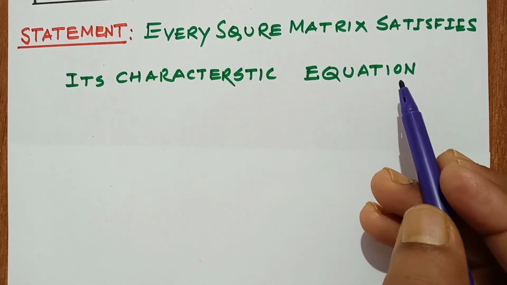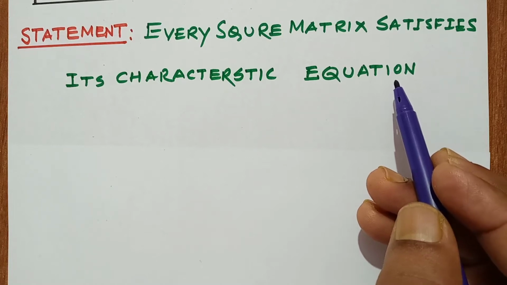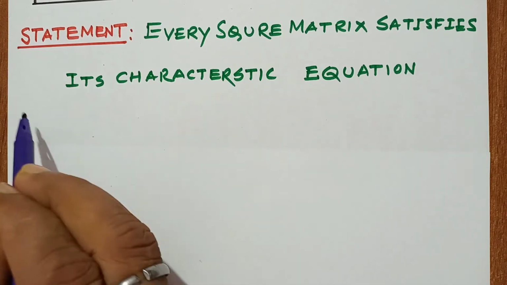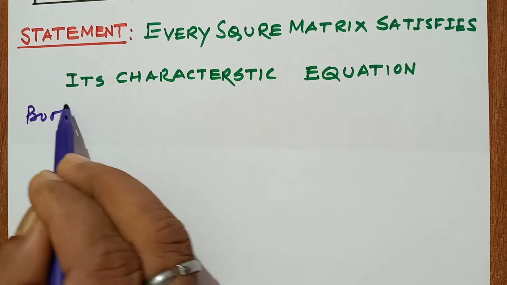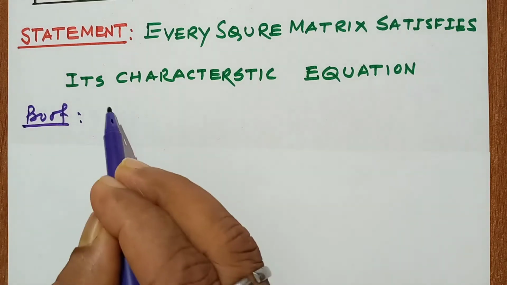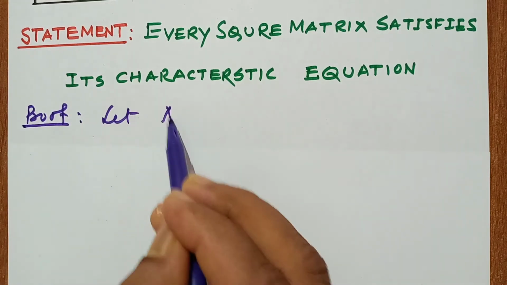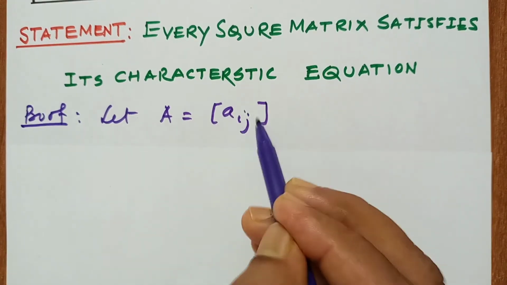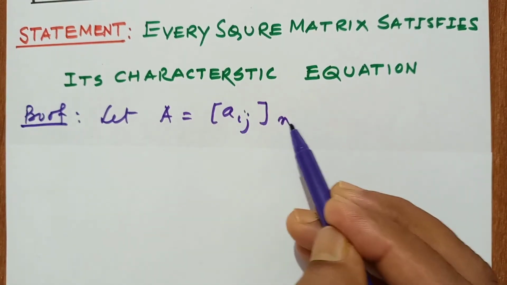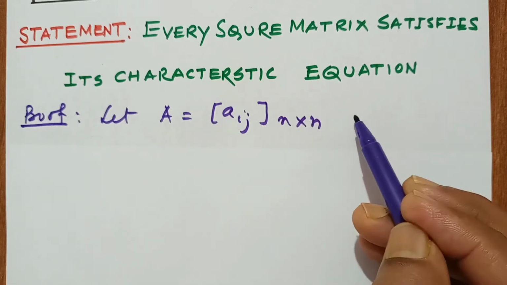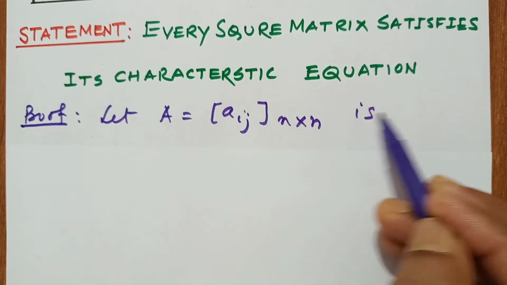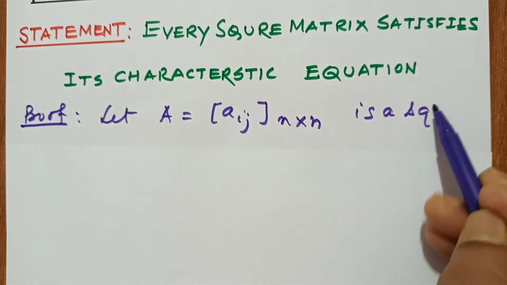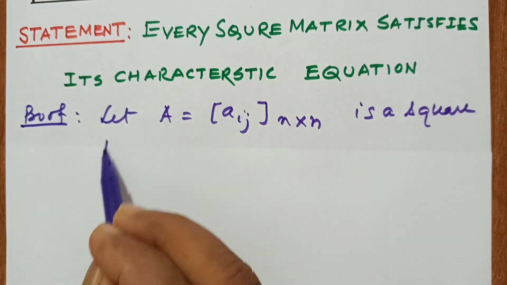First we will take a square matrix. Let A equal to Aij be a square matrix of order n.